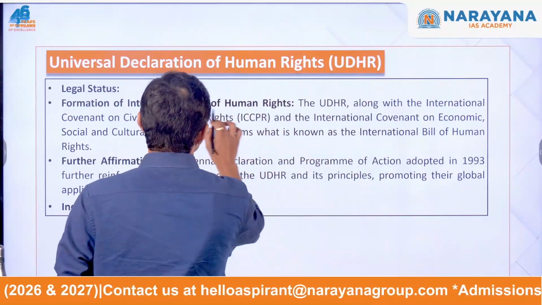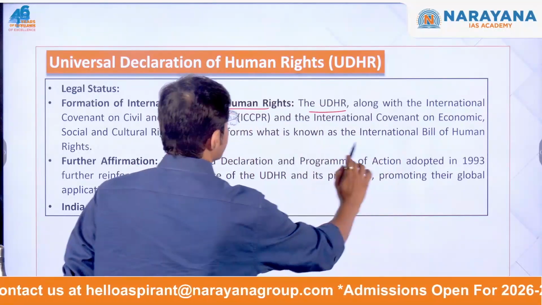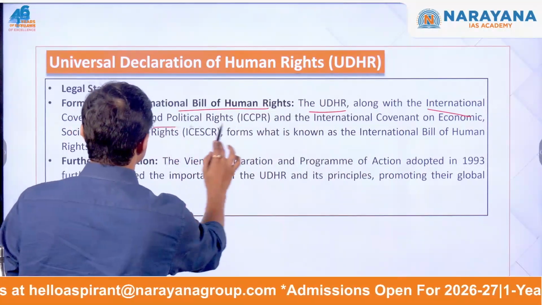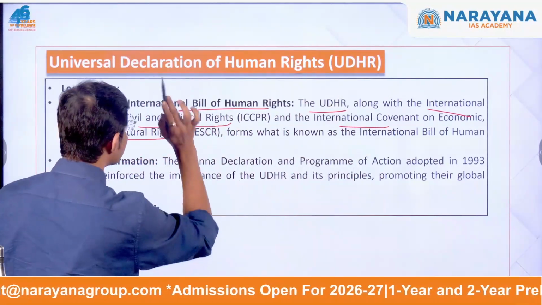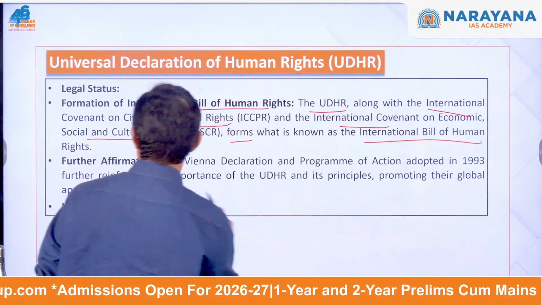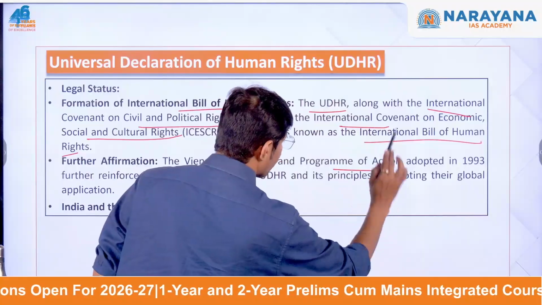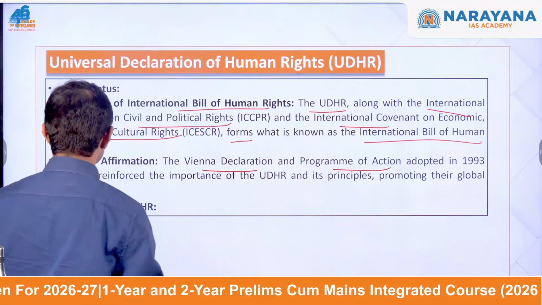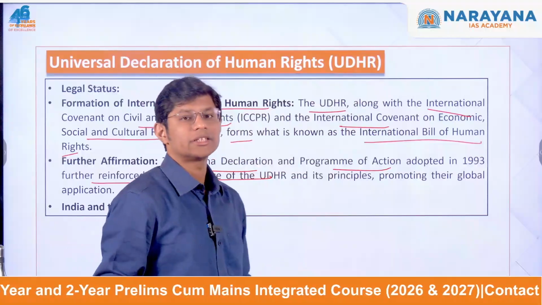Formation of the International Bill of Human Rights. Now, this declaration, along with the International Covenant on Civil and Political Rights and the International Covenant on Economic, Social and Cultural Rights, forms what is known as the International Bill of Human Rights. The Vienna Declaration and Programme of Action adopted in 1993 reinforced and strengthened the importance of the declaration.